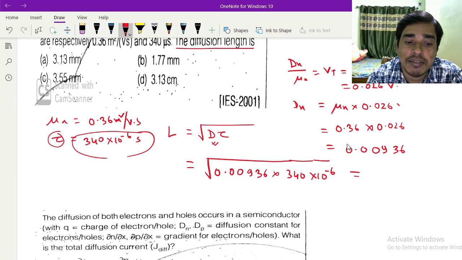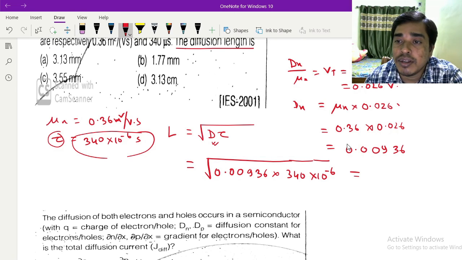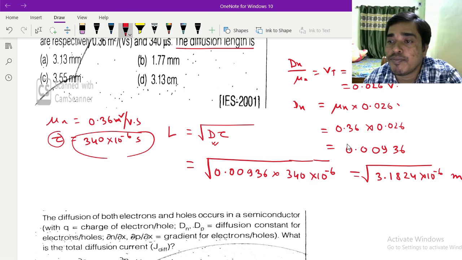Multiplied by 340, it will be root over 3.1824 into 10 to the power minus 6 meter.